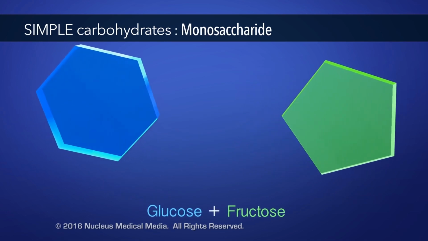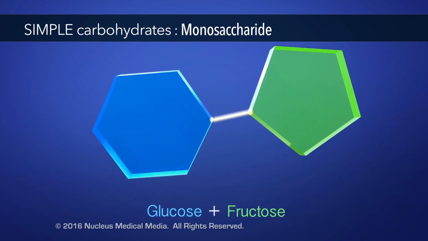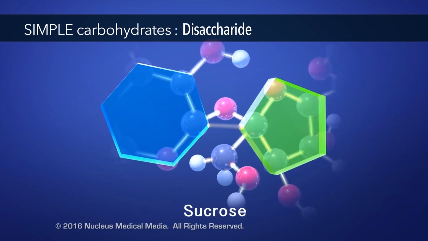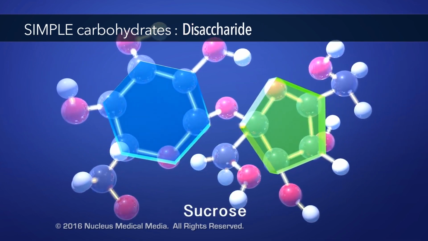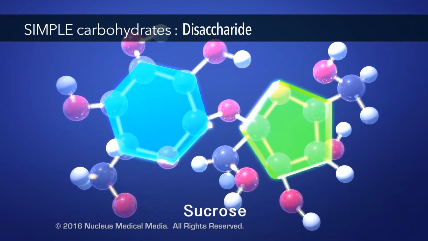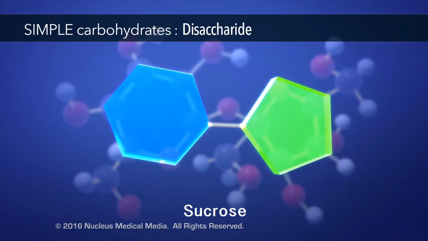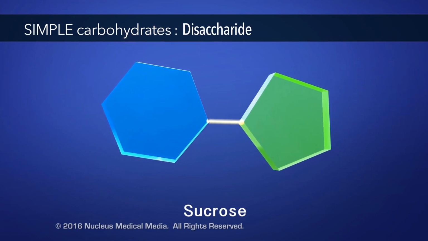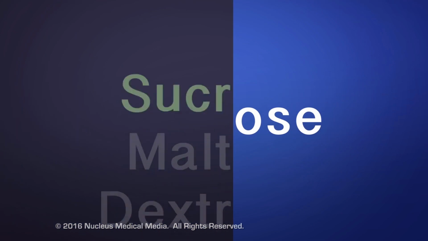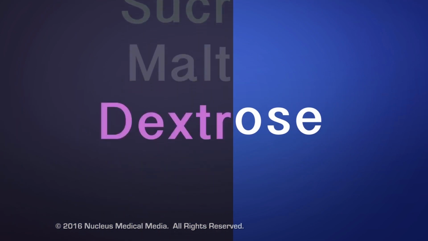When glucose and fructose are chemically bonded together, we get a disaccharide called sucrose, commonly known as table sugar. Sucrose is a disaccharide because it's made up of 2 monosaccharides. Like monosaccharides, disaccharides such as sucrose also end in OSE because they're sugar molecules.